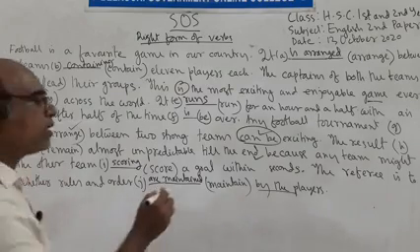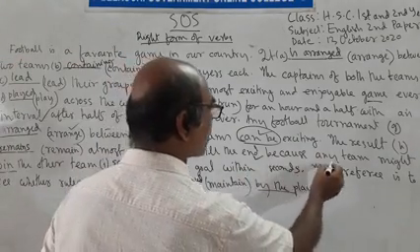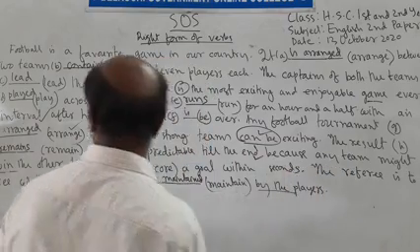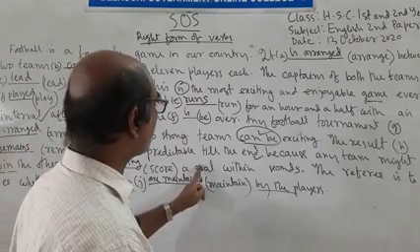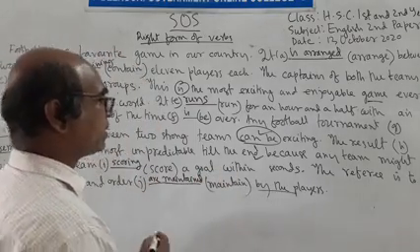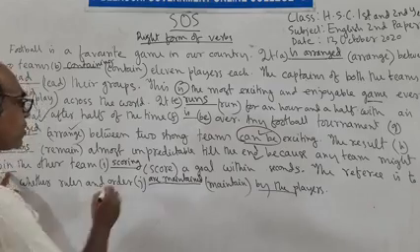And in the second clause, because any team might win the other team, score a goal within seconds. Here "might win" is a finite verb, then "score" is a non-finite verb.